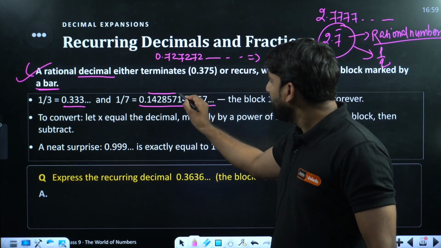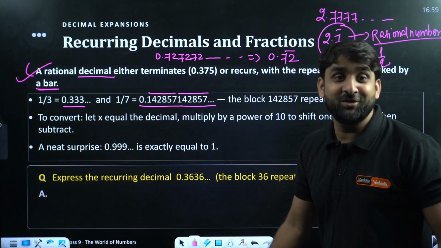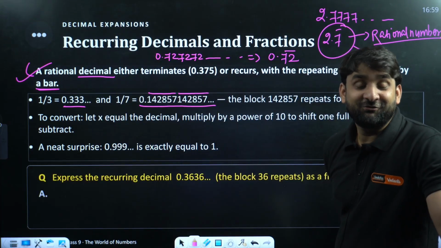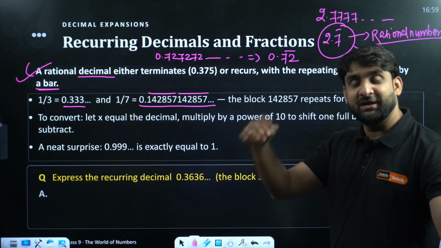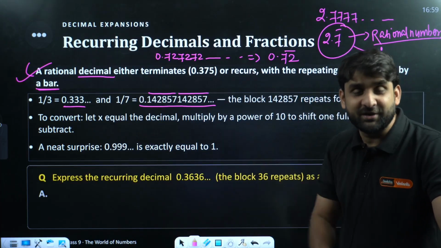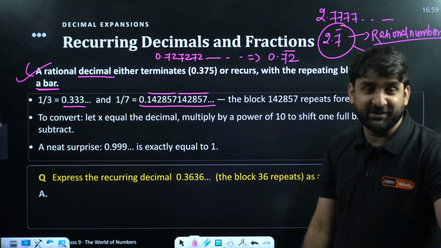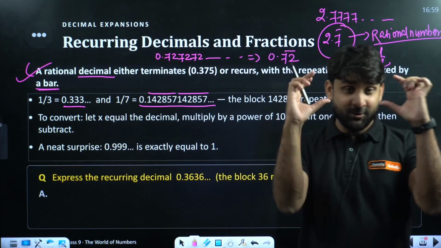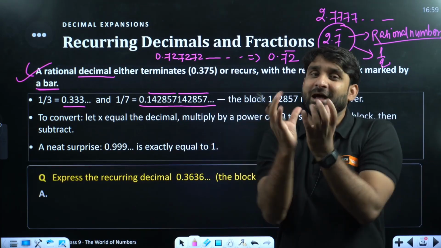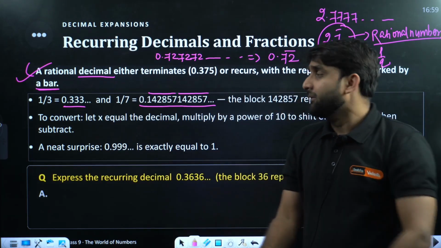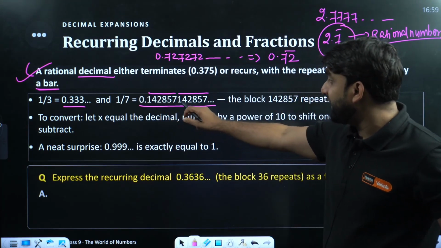142,857. Again, 142. Oh my God. How many digits are repeating here? 5 digits are repeating. Yes. So whether 1 digit is repeating, 2 digits, 3 digits, 4 digits, or 5 digits are repeating, it doesn't matter. You have to check at least till the 6th place whether the entire family is repeating or not. So here 142,857 is also repeating.